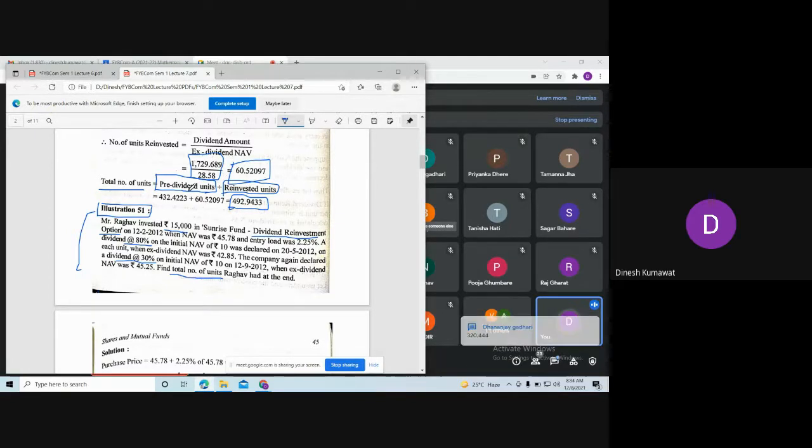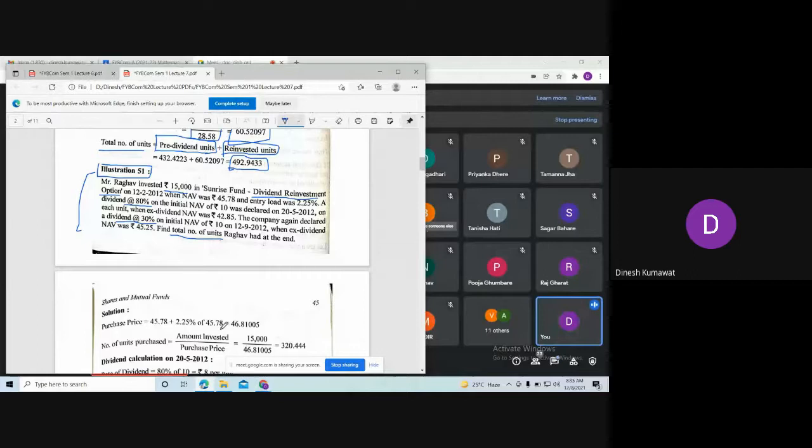What are you saying, Dhananjay? Number of units. Okay, so purchase price is nothing but 46.81005. So this is our purchase price per unit. So using this, now you can calculate the number of units, that is amount invested divided by the purchase price.